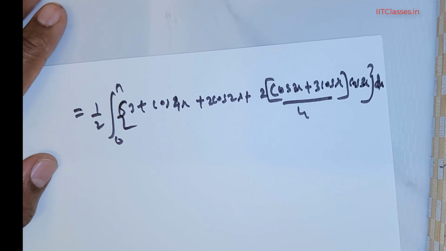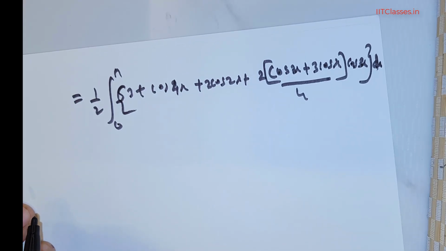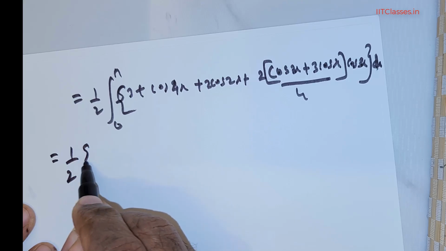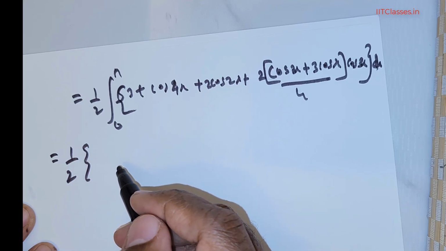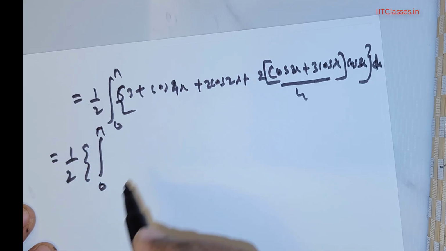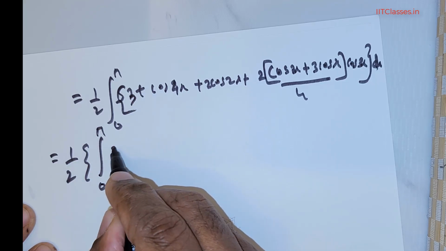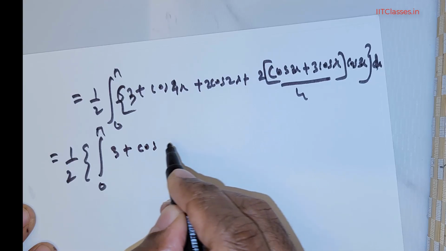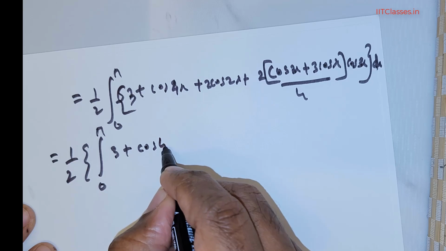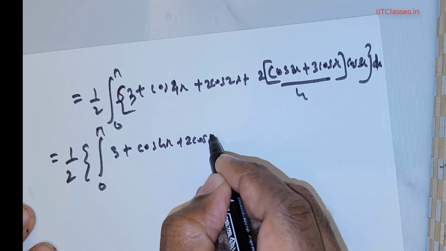Let me have it like this. That is quite a sum. So this is equal to 1 over 2, and I'm going to have 0 to π. This is 3 + cos 4x + 2 times cos 2x.